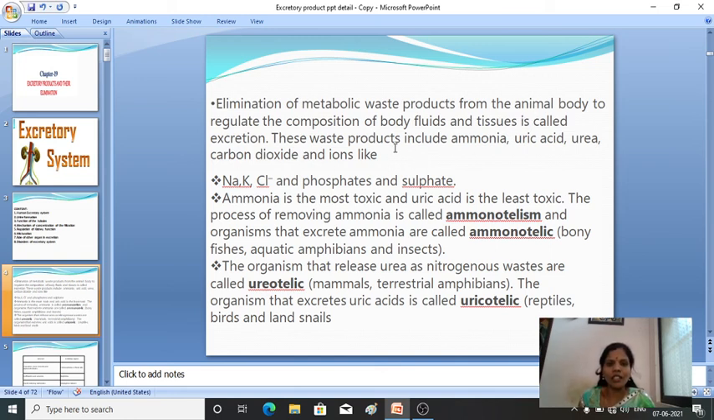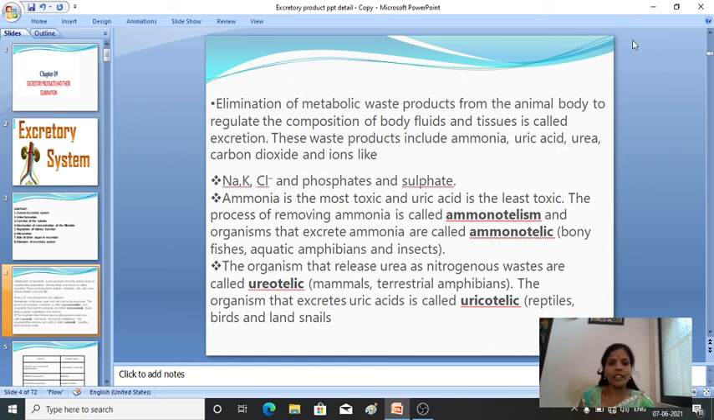So what is the definition of excretion? Elimination of metabolic waste products from the animal body to regulate the composition of body fluids and the tissues is called excretion. What do the excretory products include? Mainly ammonia, uric acid, urea, carbon dioxide, and ions like sodium, potassium, chlorine, phosphate and the sulfates.